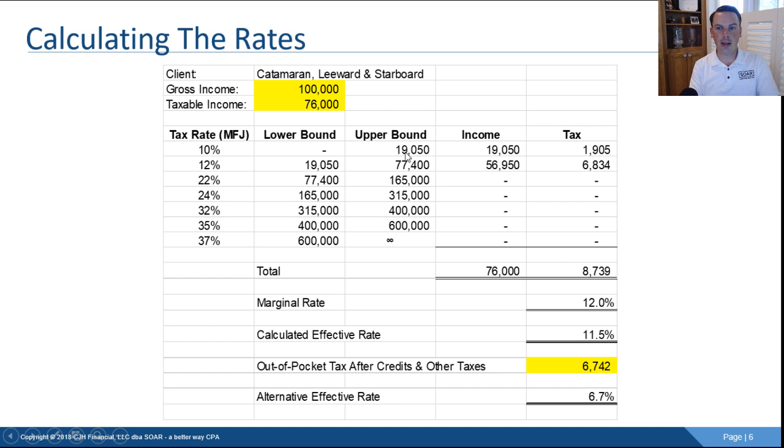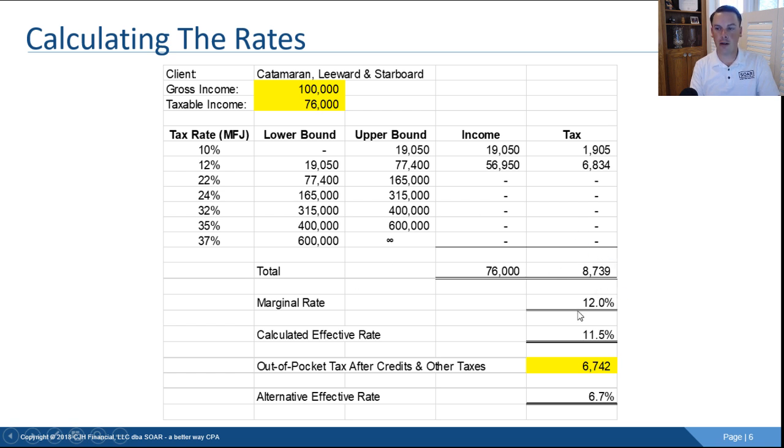So the first $19,050 are going to be taxed at 10%, generating $1,900 in tax. And then the next $56,000, $57,000, call it, are going to be taxed at 12%, generating tax of $6,834. And if you'll remember, we had $8,742 on the tax return. Right down here, you'll see this calculation yields $8,739. There's just some rounding differences between the IRS tax tables and this calculation, yada, yada, yada. But for all intents and purposes, apples to apples.